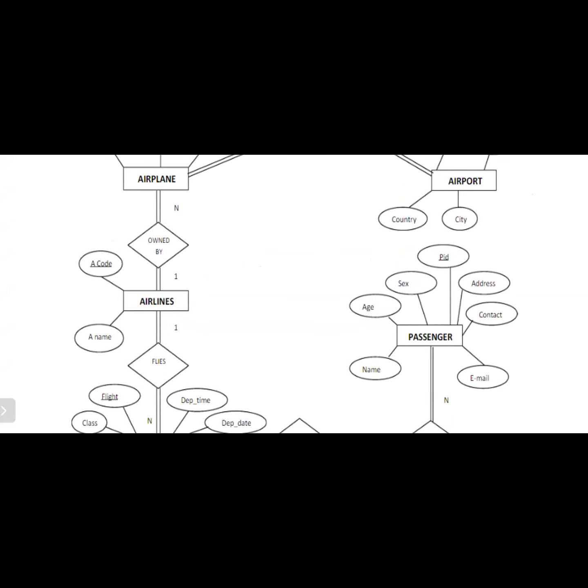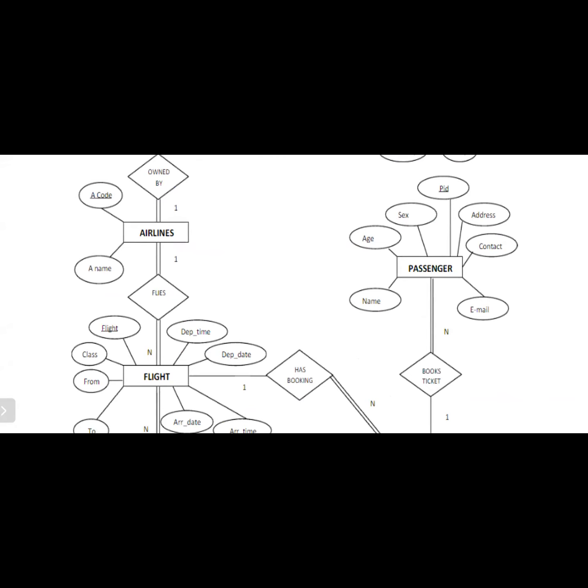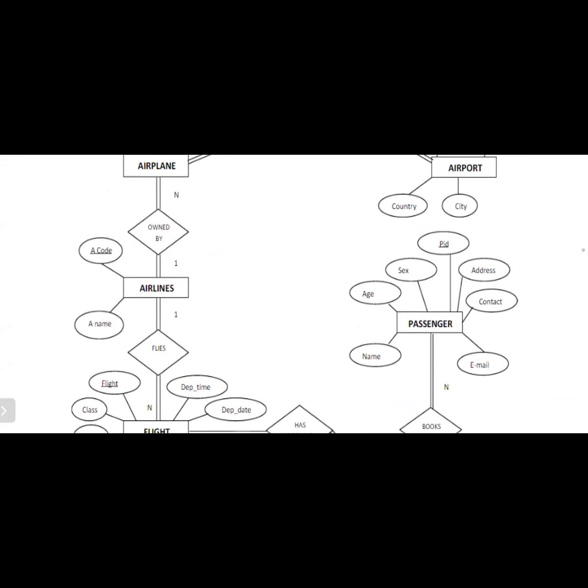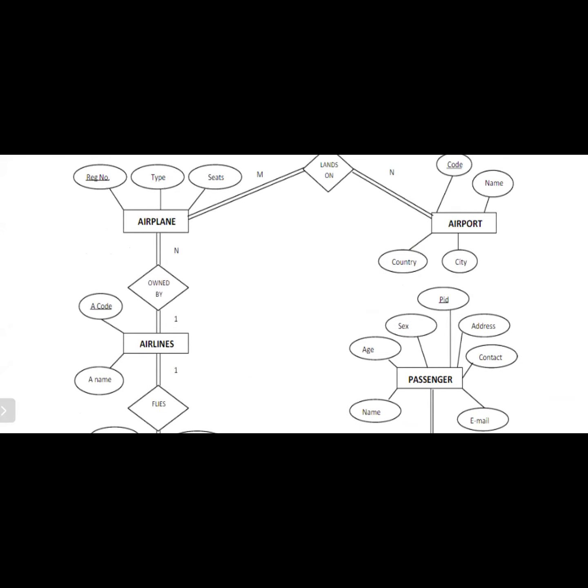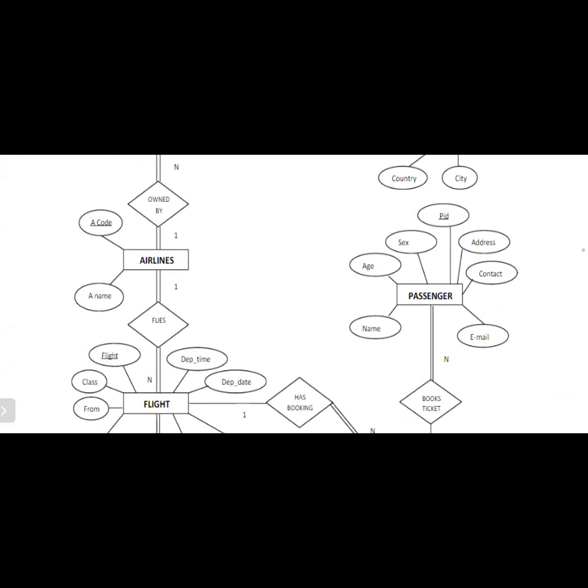airplane owned by airlines. That means these are some additional facilities provided for the customers. If you observe here, this airplane is controlled by airlines.